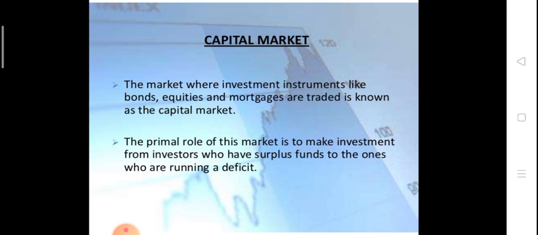The securities traded in this capital market are debentures, equities, bonds, mortgages and so on. And mutual funds also come under this.